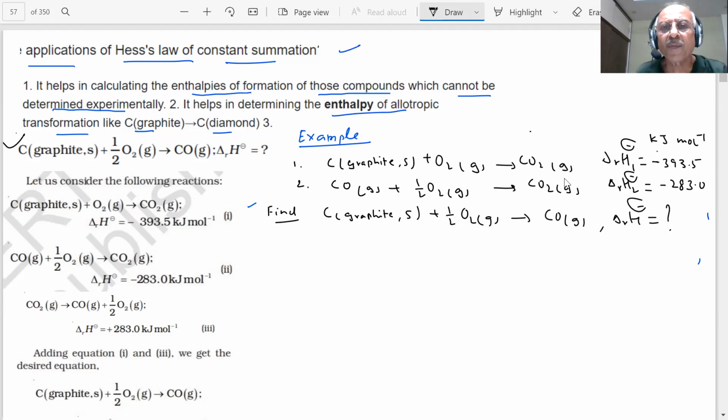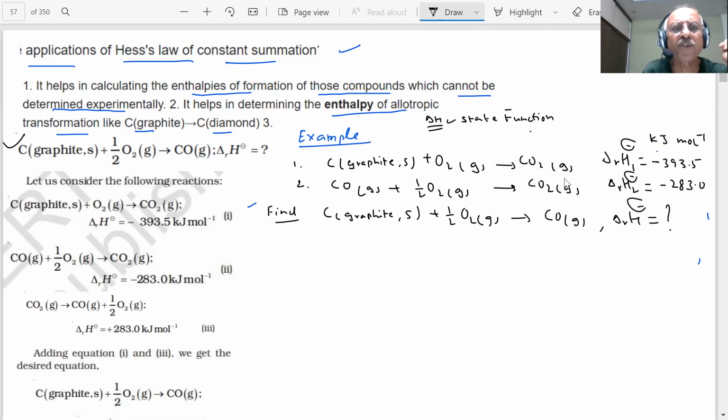Now, students, these two equations are given to you. You can add them, you can subtract them, you can multiply them with any coefficients, because enthalpy change delta H is a state function. According to Hess law, we can add, we can subtract. The final value remains the same.